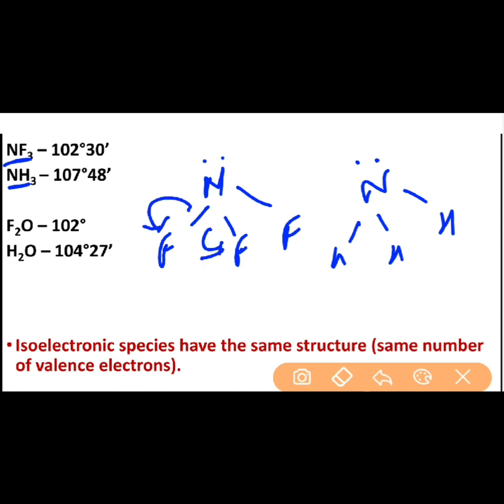So all these highly electronegative fluorine atoms will pull the bonding pair of electrons towards themselves, right? Because of this, the repulsions between bond pairs will decrease within NF3. So how can you explain here? See what is going to happen? These electronegative fluorine atoms will pull the bonding electron pairs towards themselves, right? Because of this, bonding pairs won't show higher repulsions across this central nitrogen atom.